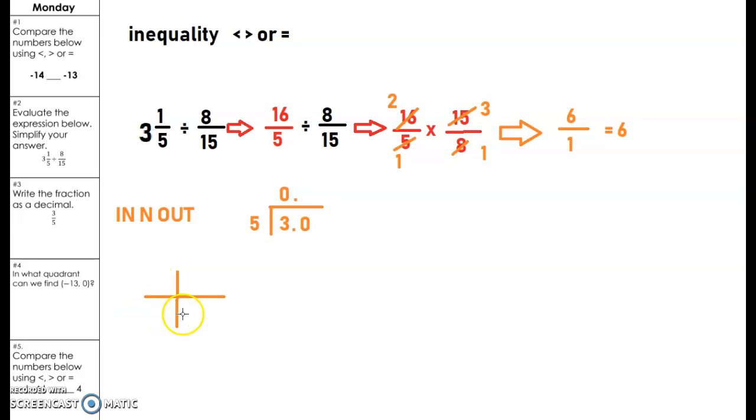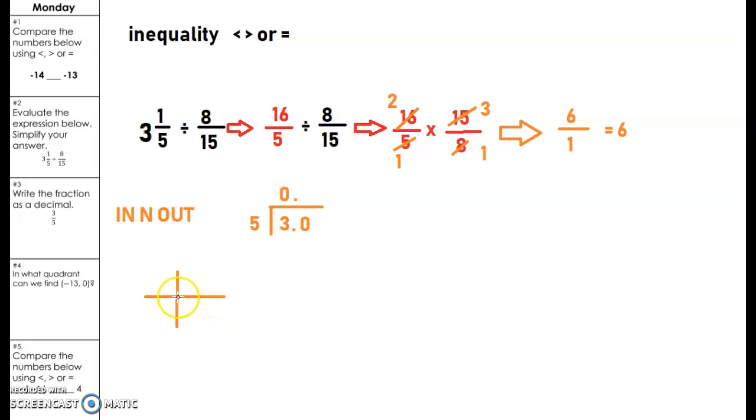Quadrant 3 would be negative, negative, and quadrant 4 would be positive, negative, right? 1, 2, 3, 4. So when it's saying negative 13, 0, that means I'm going negative 13, let's say imaginary numbers, or dashes right here, and then 0. It means I'm staying here.